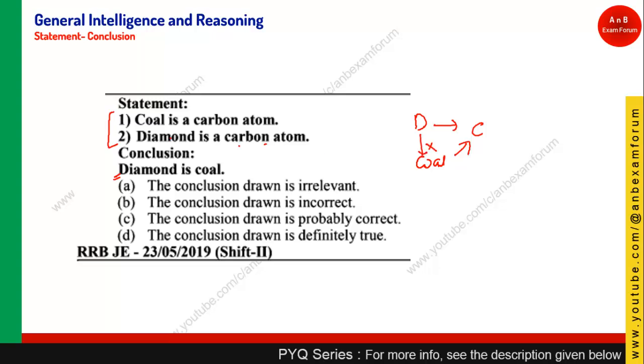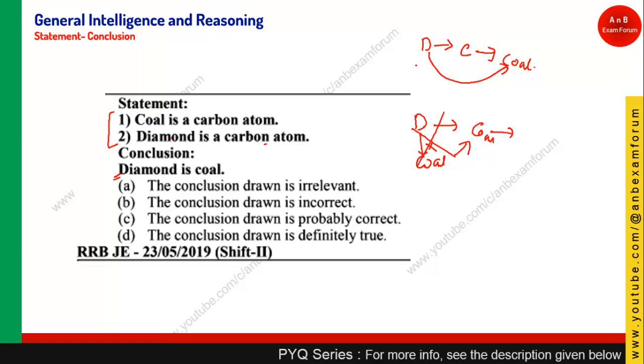But if it is written like this, carbon atom is coal, then there will be a transitive relation. If diamond is carbon atom and carbon atom is coal, if this is given, then straight away there is a transitive relation, like diamond is coal.